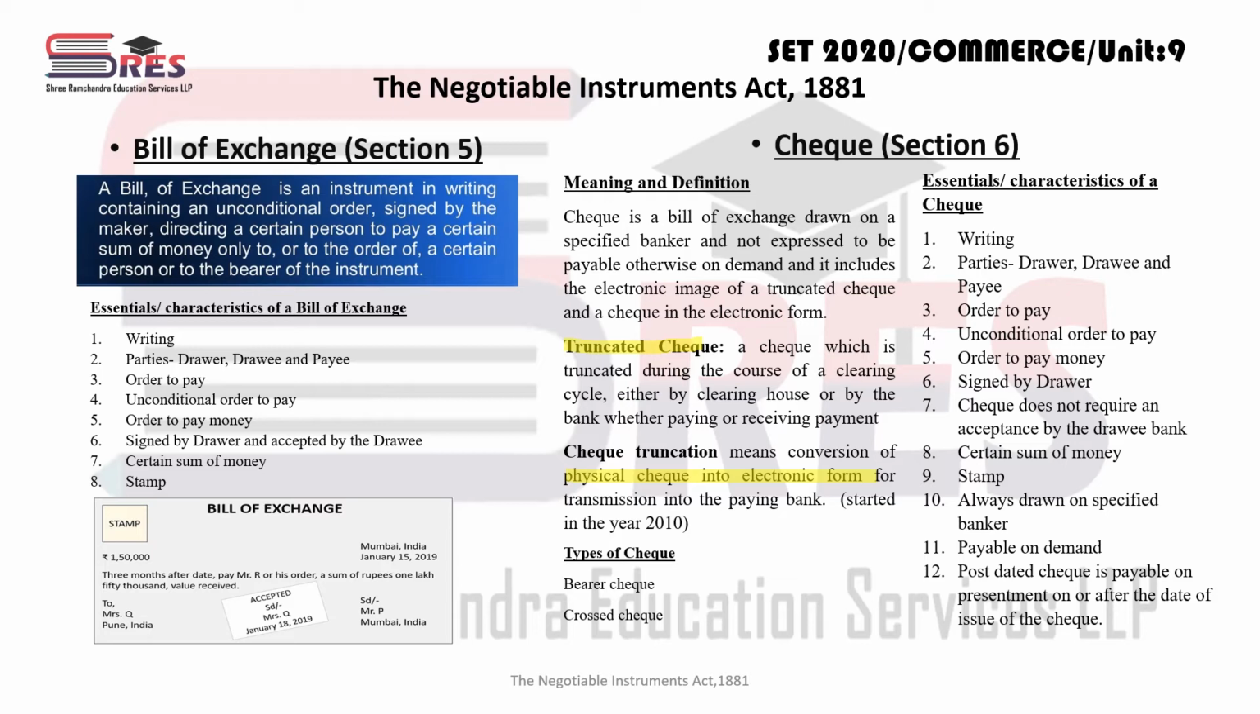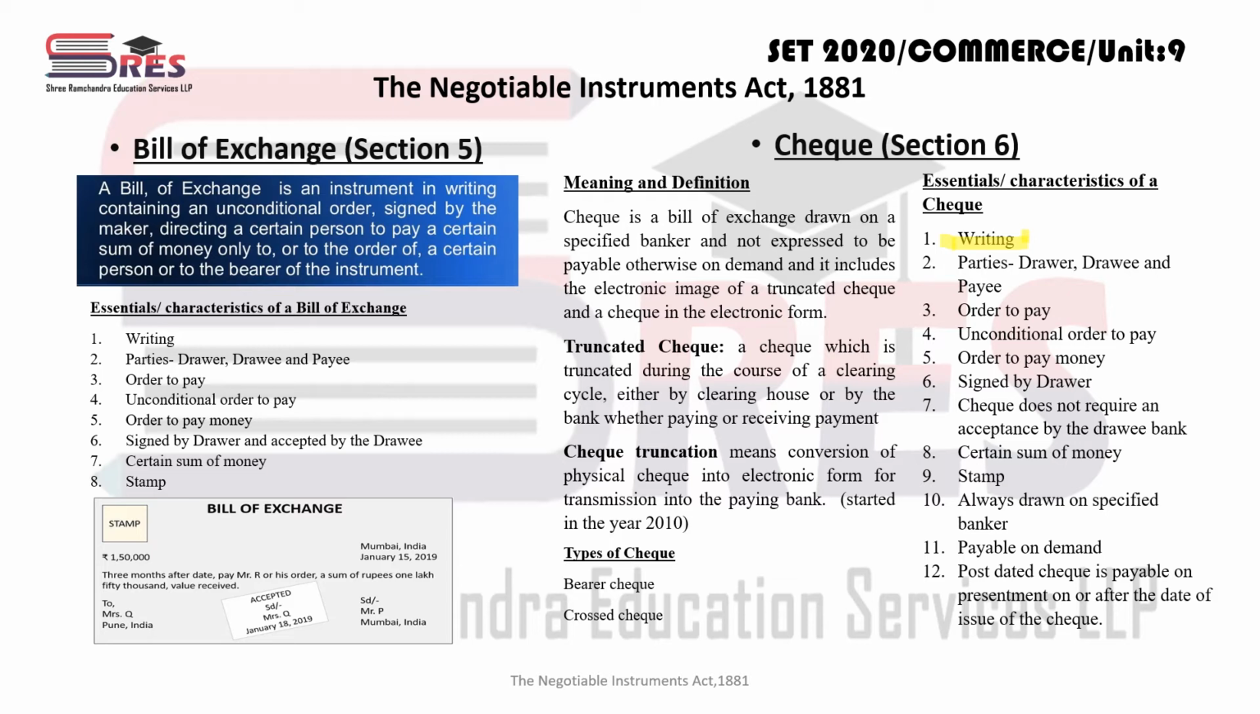And there are different kinds of check: bearer check and cross check. You know about this. Okay, now the essential features of a check. Same as I said, this is also one kind of negotiable instrument, so most of the features you will find are the same, like it must be in writing. There are 3 parties: drawer, drawee and payee. Who is the drawer? The one who is making the check is the drawer. Who is the drawee? The drawee is always a bank on which you are making the order to make payment to the payee.